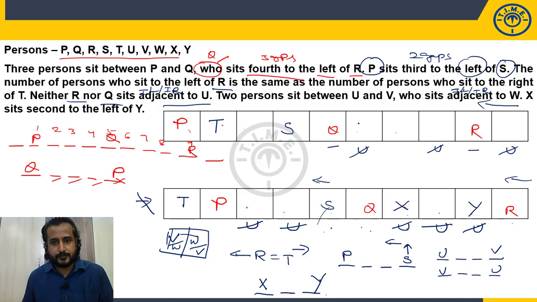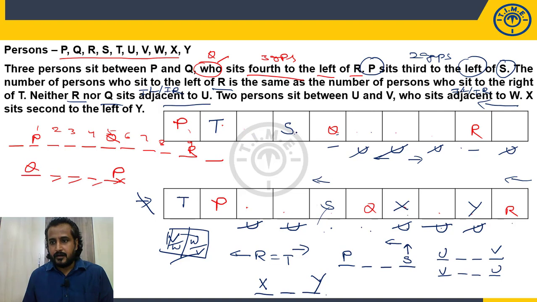Now come to this case. Where can I take U? Can I take U here? Let me check. U, 1 to V, no, it is not possible on the left side. But the right side also I need to check. 1 to V, yes, V is possible. But V and W should be adjacent. Is it possible? No. So U cannot be here.